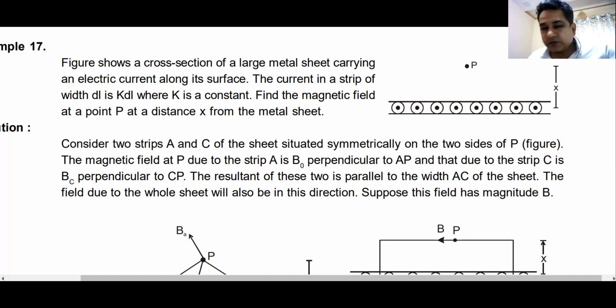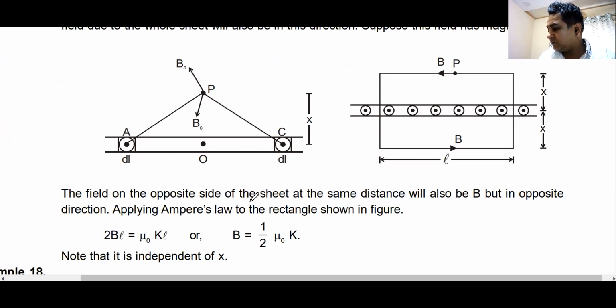How will you do it? You will do it by the principle of Ampere's circuital law at point P, as you can see. Do you know the answer for this one? Have you seen this before, beta? So how do you do it?